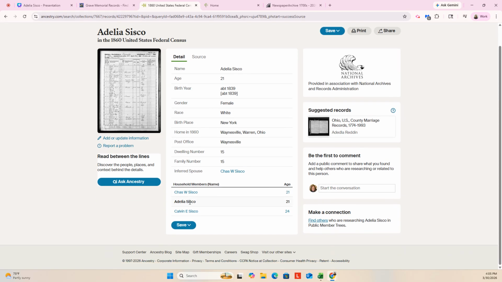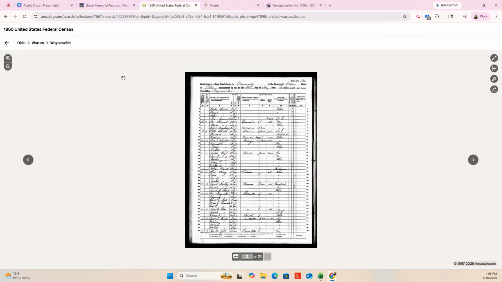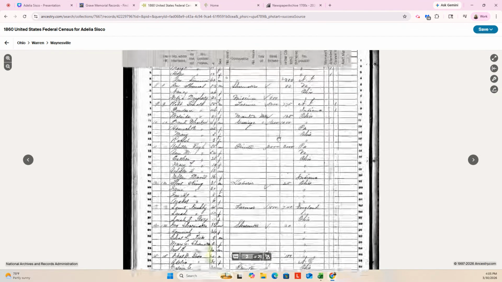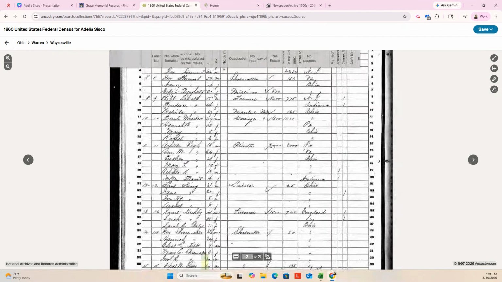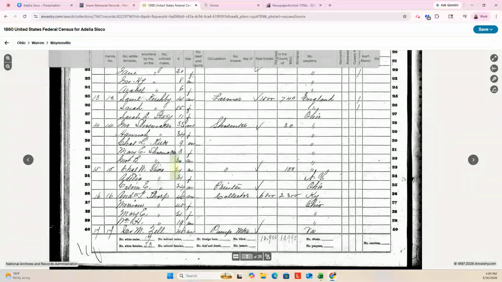And we've got two good things here. We've got a Chaz W., which she was married to, C.W. Sisco. And we also have a Calvin Sisco about the same age. So let's look at this. This could be helpful. All right, so we've got Chaz W. Sisco, shoemaker. I always love looking at occupations. 21.